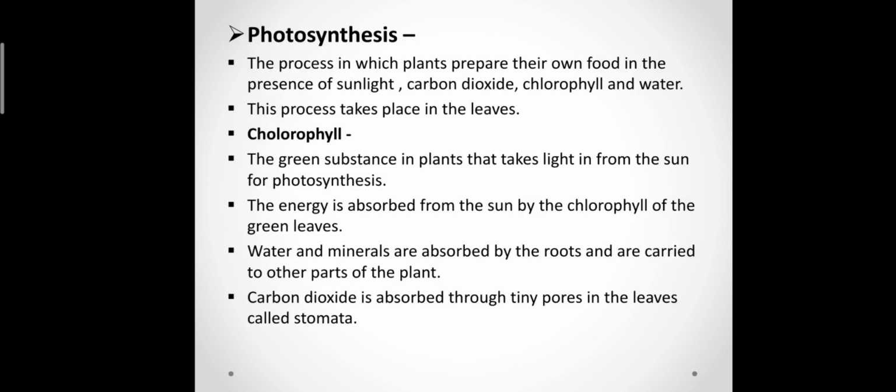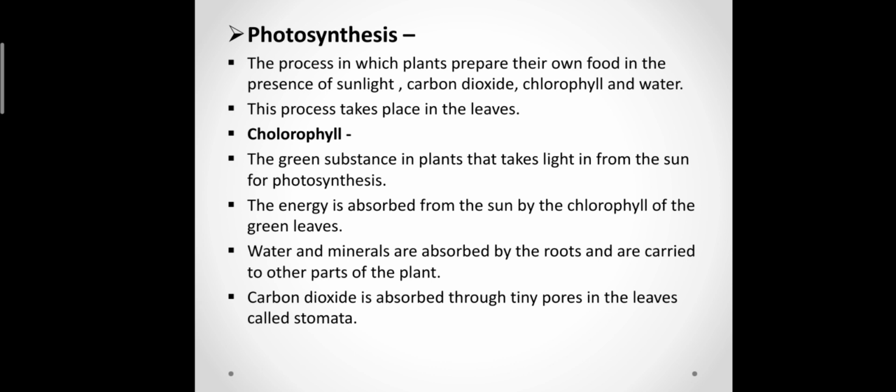Now the process by which plants make their own food is called photosynthesis, the process in which plants prepare their own food in the presence of sunlight, carbon dioxide, chlorophyll, and water. This process takes place in the leaves. Now we know about the sunlight and the carbon dioxide, which we get from the environment, chlorophyll, which is a component of the leaf, and water, which we get from the soil.